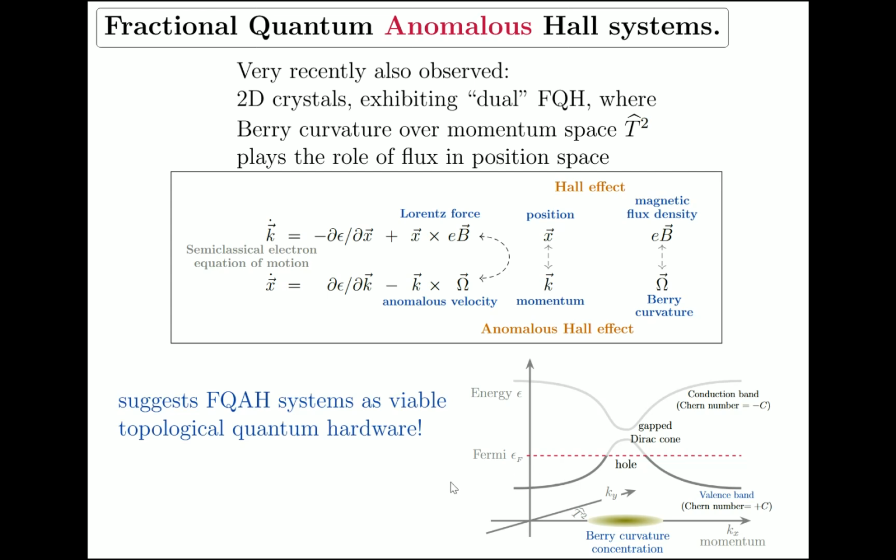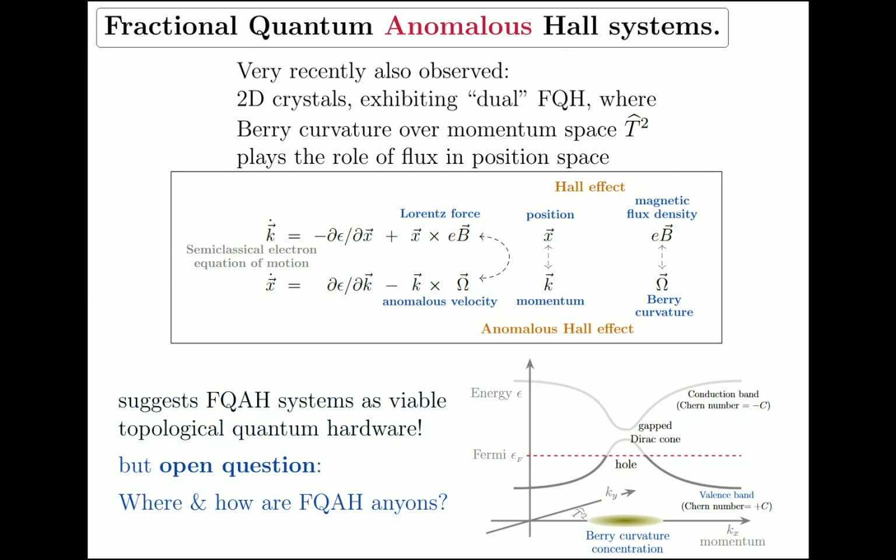In any case, this suggests that fractional quantum anomalous Hall systems may be a viable topological quantum hardware. Viable in that it may be more practical than fractional quantum Hall systems because you don't need this huge magnetic field and the very low temperature that is needed for the FQH systems.